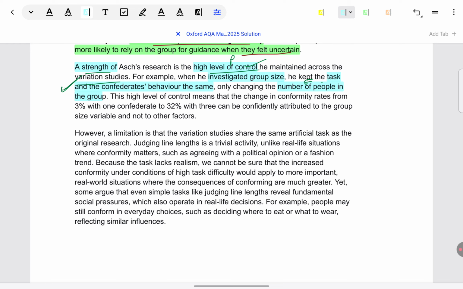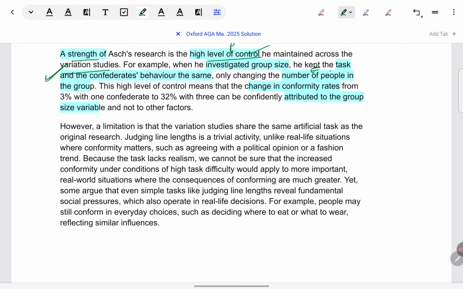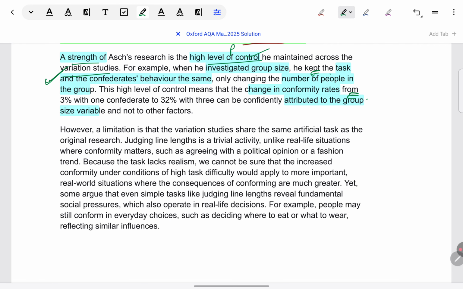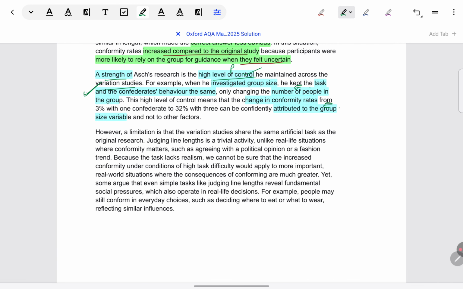Now explaining why this is a strength: because any change in conformity rate is attributable only to the group size, not any other factor, because potentially confounding factors have been kept in control. So in PEEL format, this is E, the explanation for why this is a strength. Of course, the link is missing here.